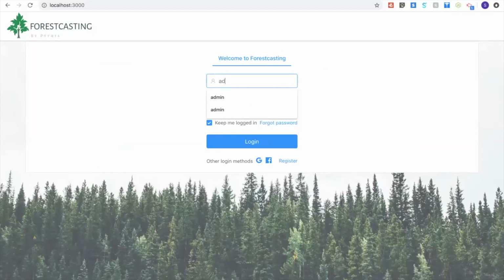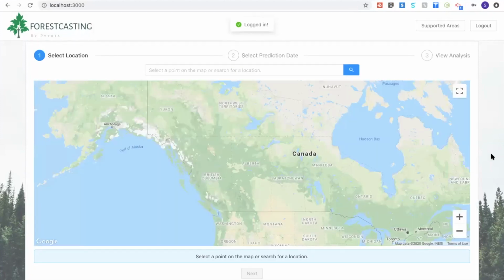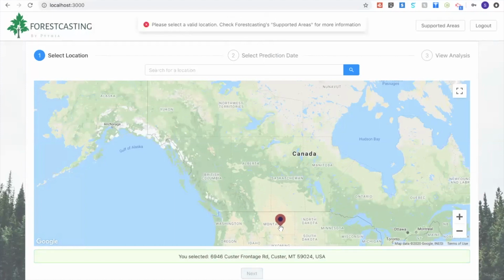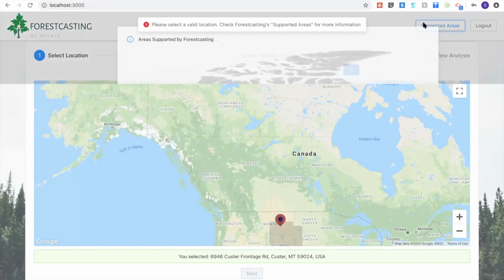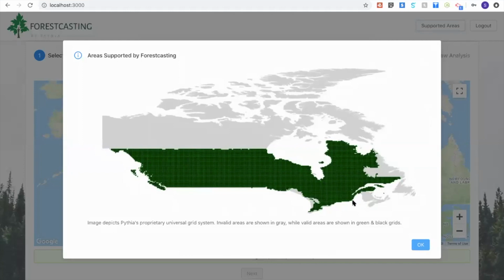So a forest fire manager would be able to log into our app, and immediately they're prompted to select a location. They can select a location by dropping a pin. Because I dropped a pin in a location in the United States, which our machine learning model currently does not support, I'm encouraged to look at the map of the supported areas. So this is all of Canada minus the territories.